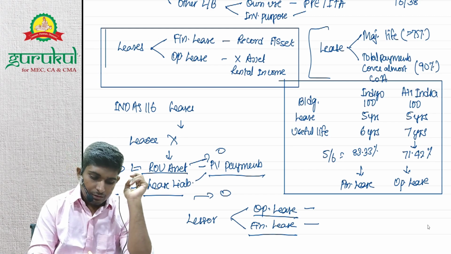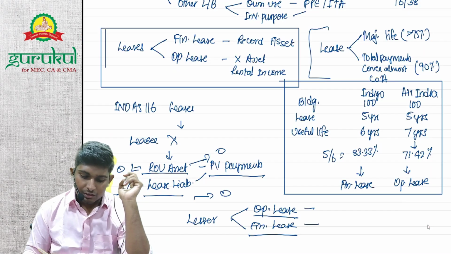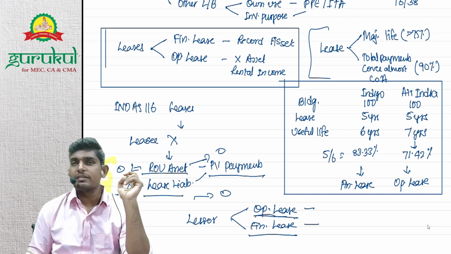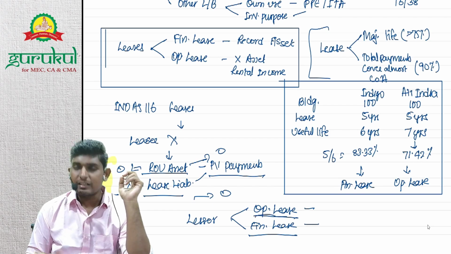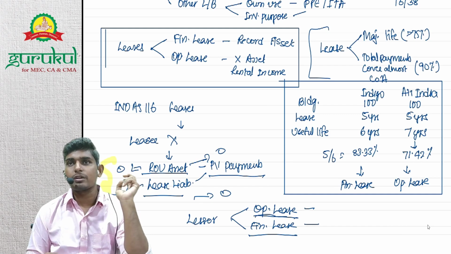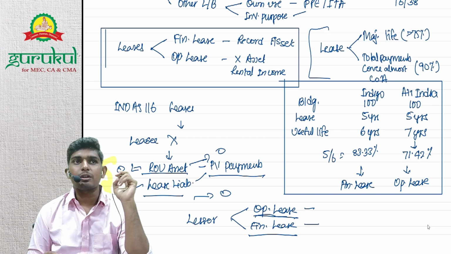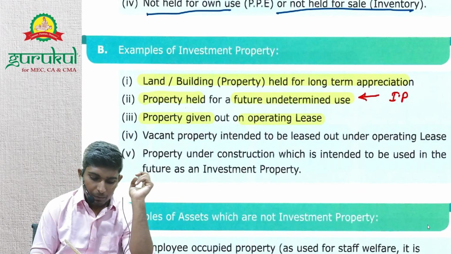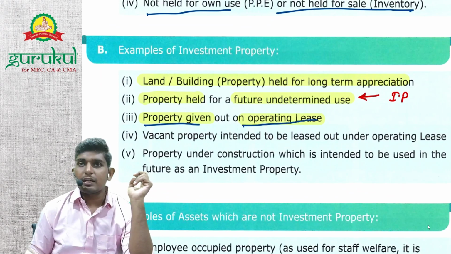So in which case do you feel it's an investment property? If someone has given it on operating lease, then it will be investment property. Finance lease यानी asset ही नहीं है तो investment property कैसे record करोगे? Understood? If there's no asset, then how will you record it as investment property? So, property given out on operating lease, right?